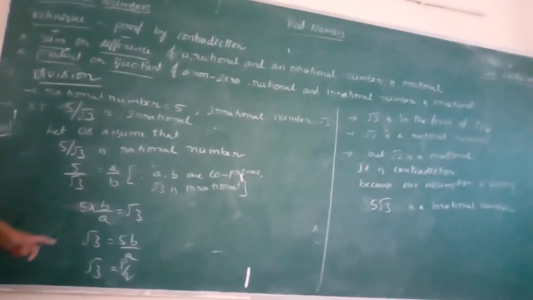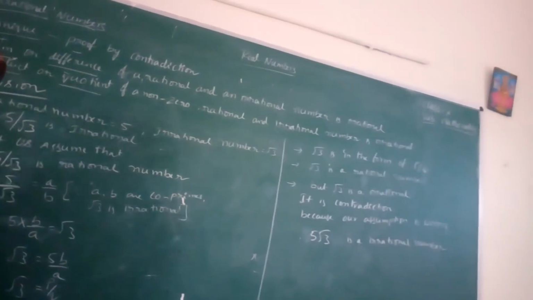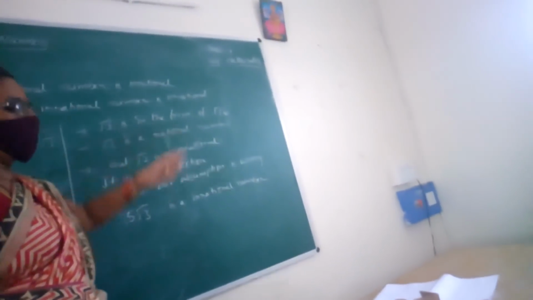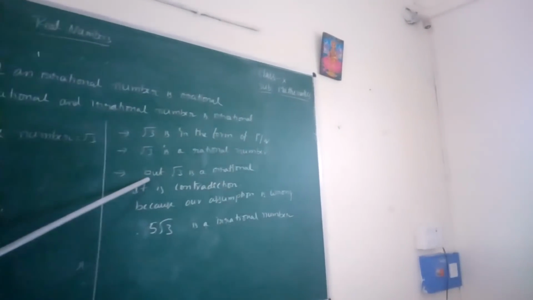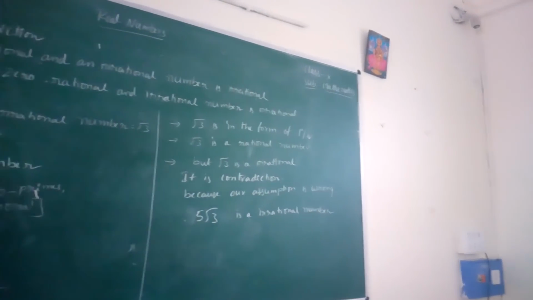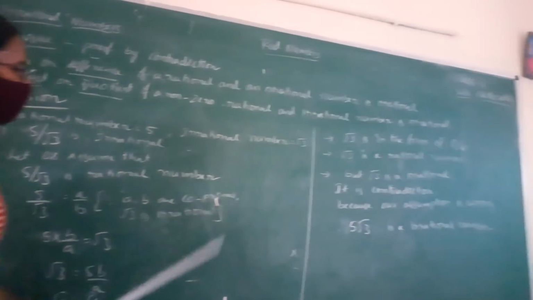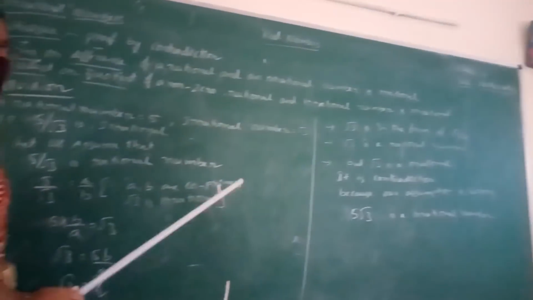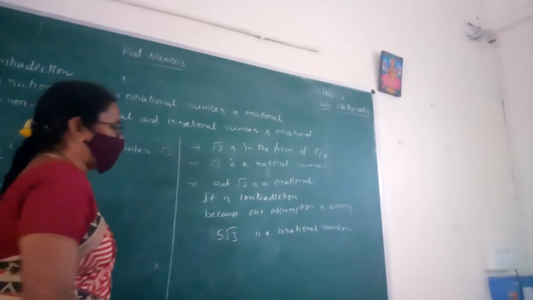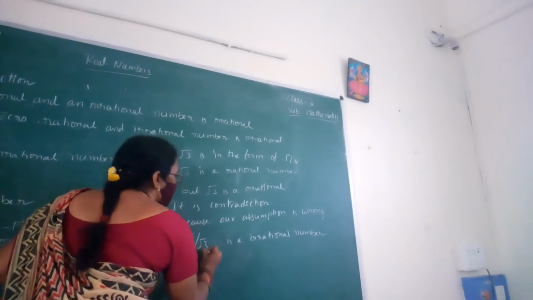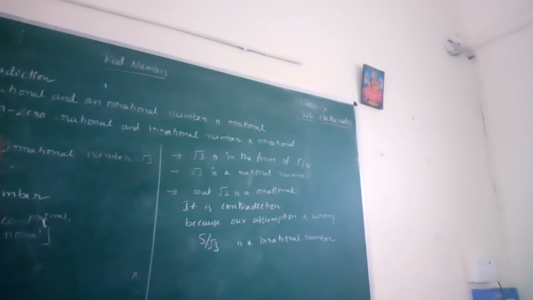Do you understand these four steps? Okay. Next, root 3 is again the same as in the previous problem. Root 3 is in the form of P by Q. Root 3 is a rational number, but root 3 is an irrational number. It is a contradiction. Why does it come? Because of a wrong assumption. So this way of doing the process is called the contradiction method. We solved all these problems. Because our assumption is wrong, 5 by root 3 is irrational.